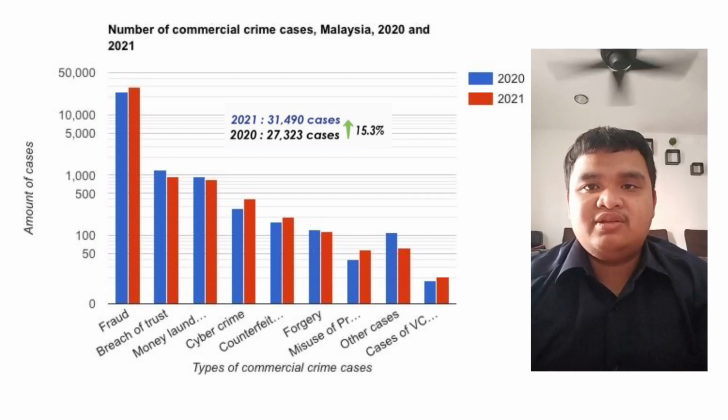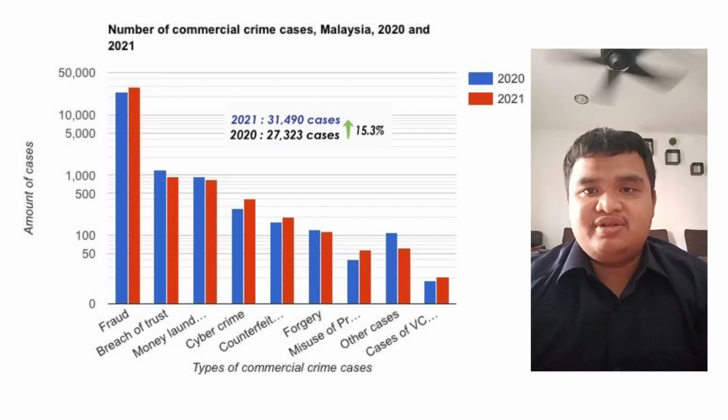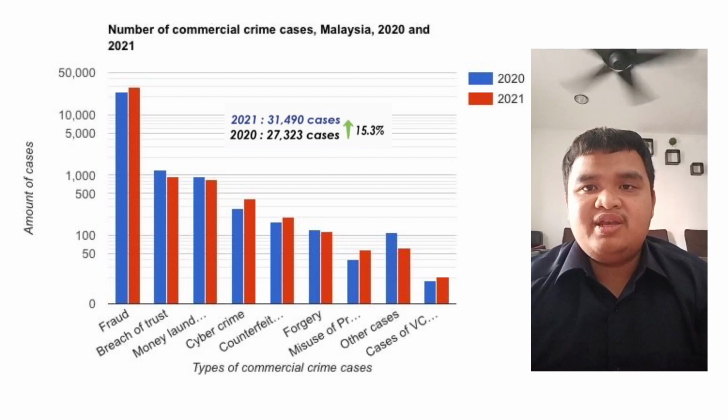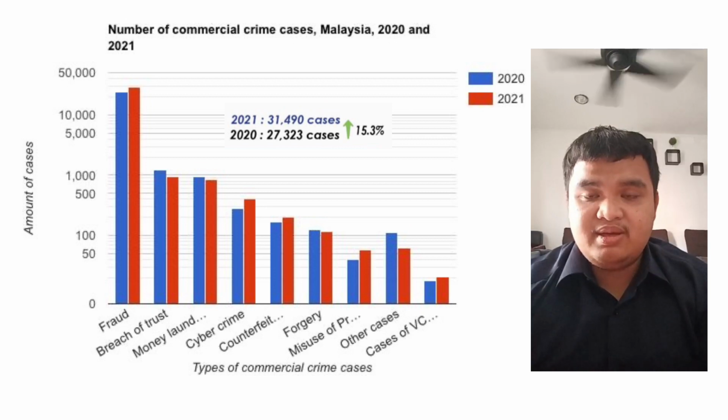The police are trying to reduce the number of such cases by various means, such as arresting criminals and others. People also play an important role in helping the authorities in dealing with the issue by passing on information to the police about any criminal cases. And with that, the crime rate in Malaysia can be reduced.